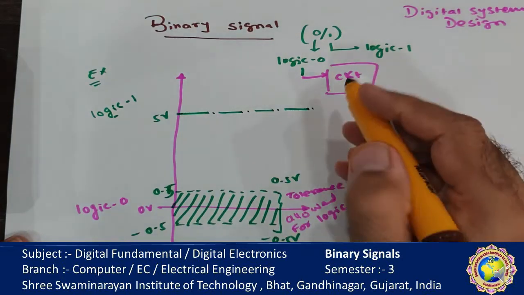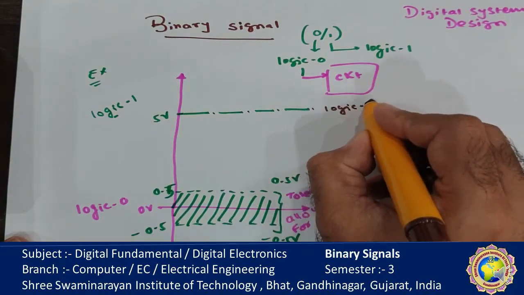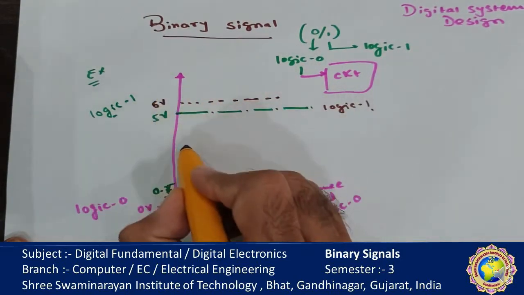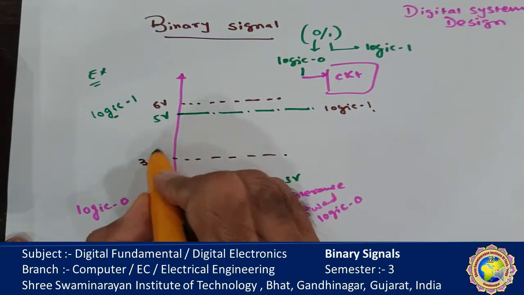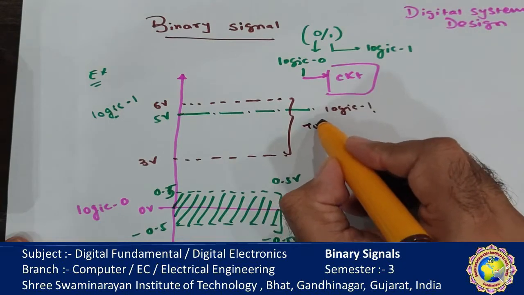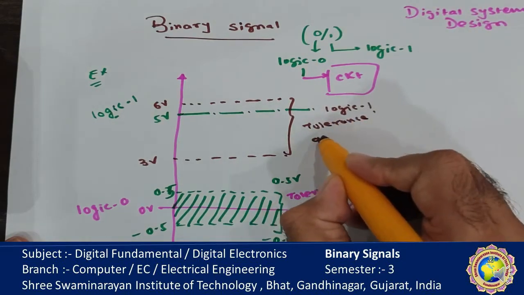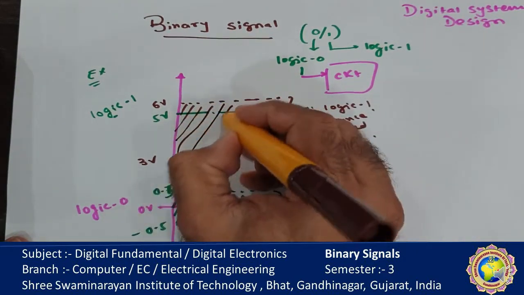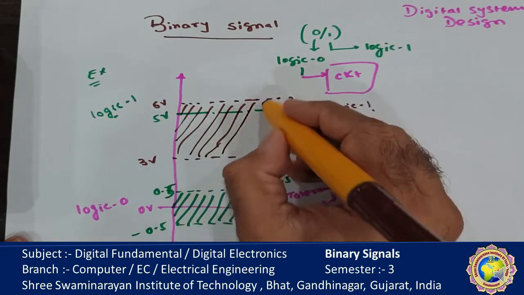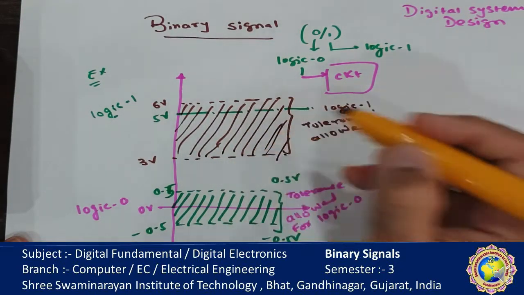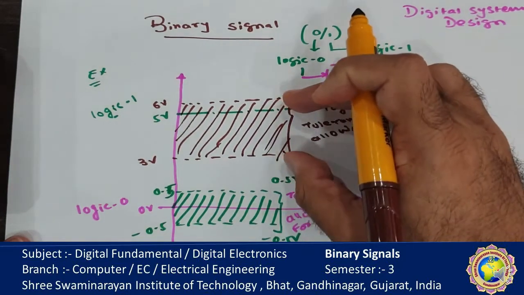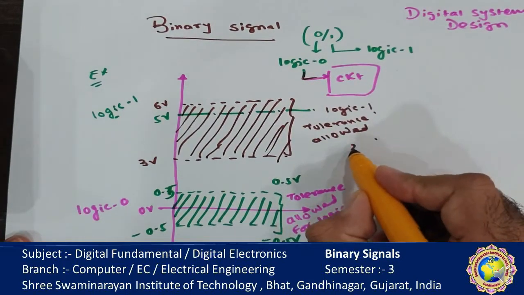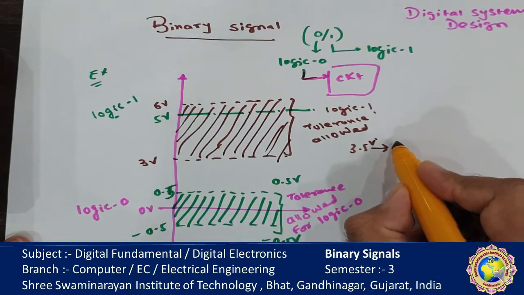Similarly, suppose 5 volt is logic 1. Here a range of 3 volt to 6 volt is the tolerance allowed for logic 1, since noise normally reduces the voltage level. So if the signal voltage is 3.5, it is sensed as logic 1.